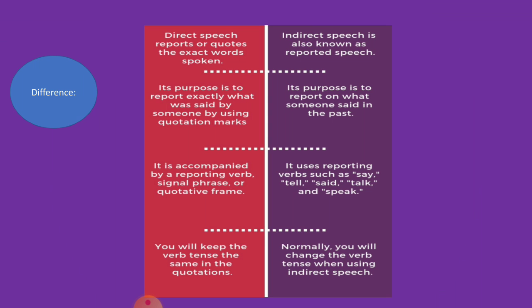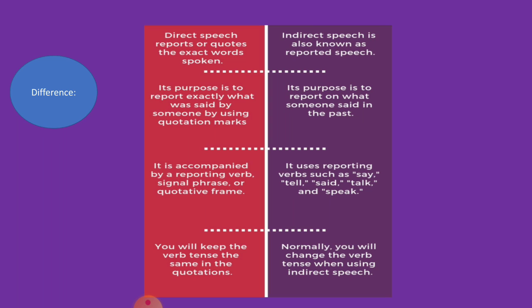Now, see, what is direct speech and what is indirect speech? A short difference to know about it. Direct speech reports or quotes the exact words spoken, and indirect speech is also known as reported speech. The purpose of direct speech is to report exactly what was said by someone by using the quotation marks. And the purpose of indirect speech is to report what someone said in the past.